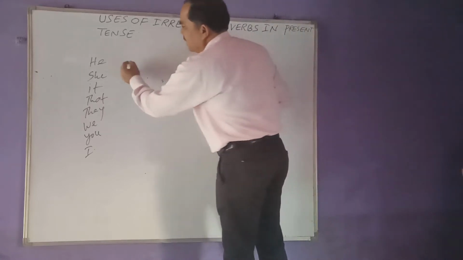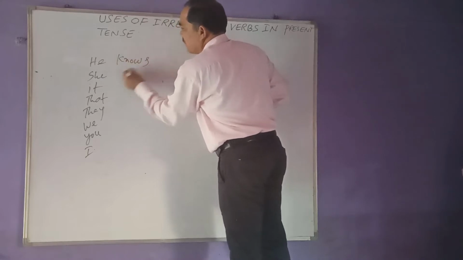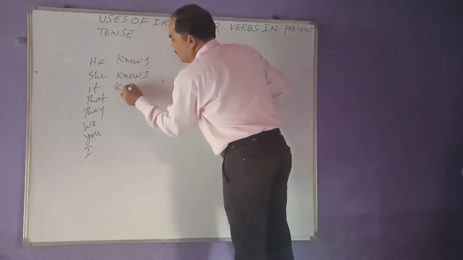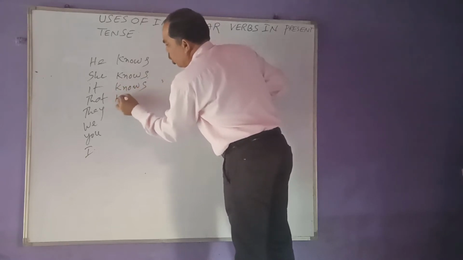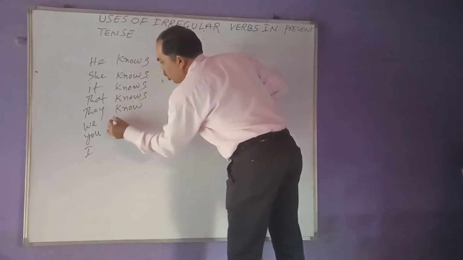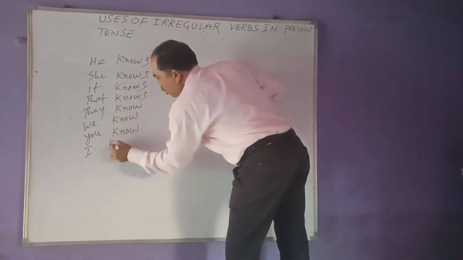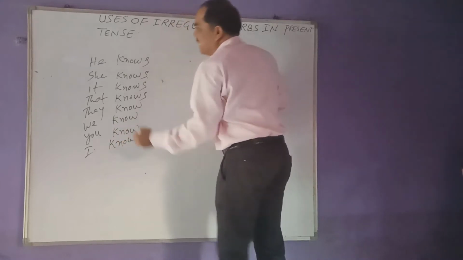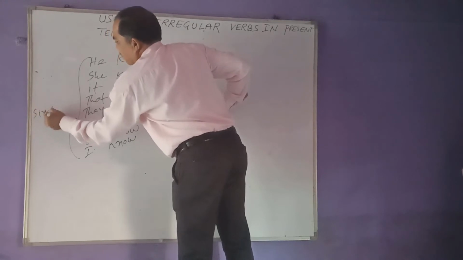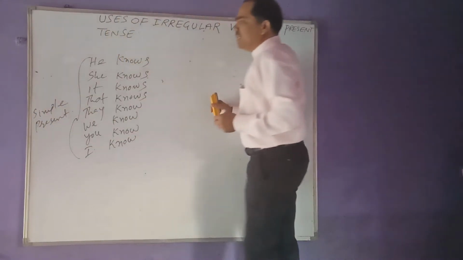Now for example, he knows, she knows, it knows, that knows, they know, we know, you know, I know. What are these? These are the examples of simple present. Try to understand, my dears.